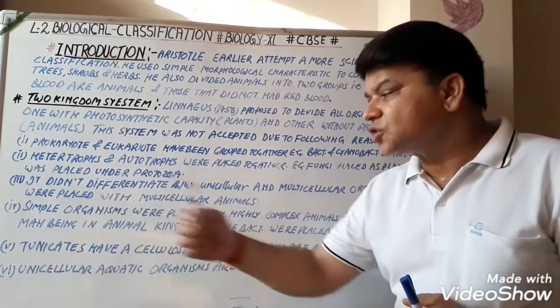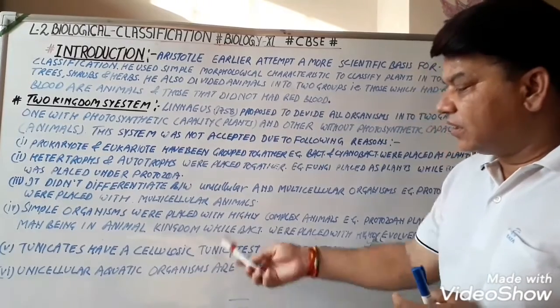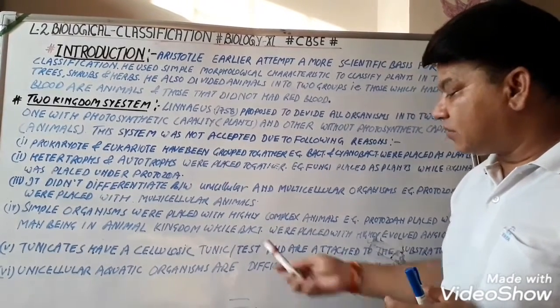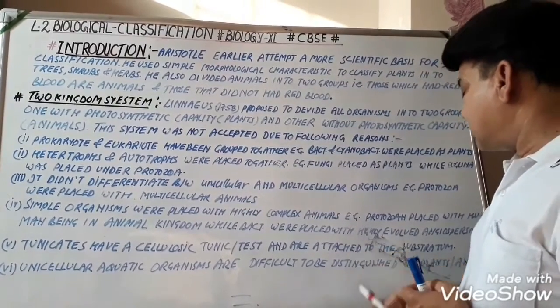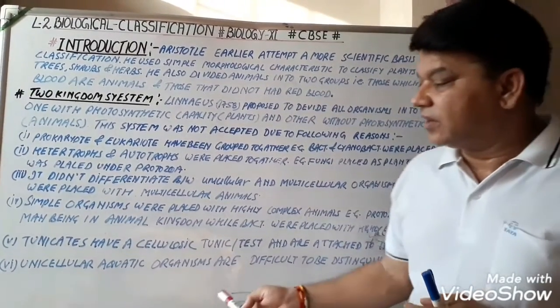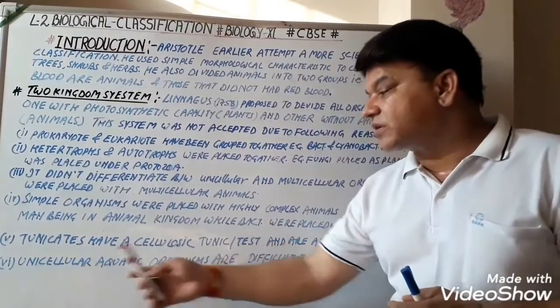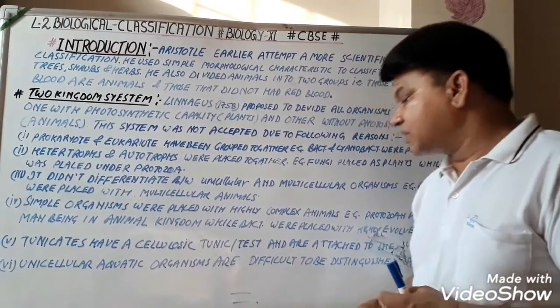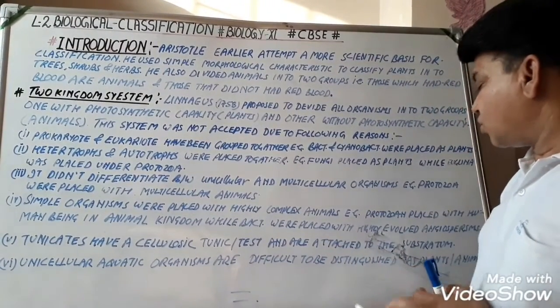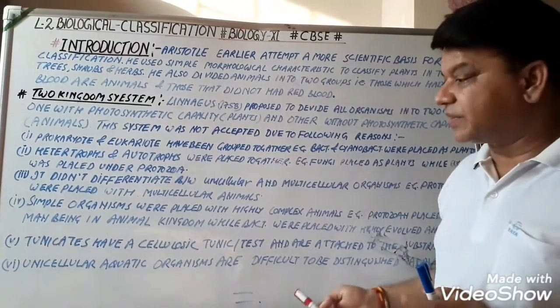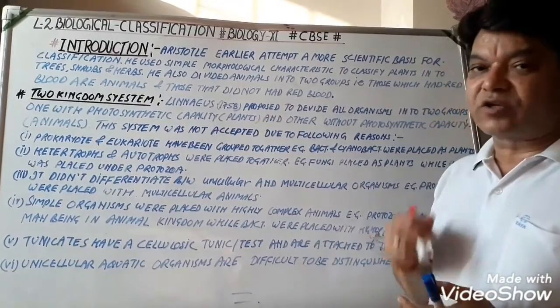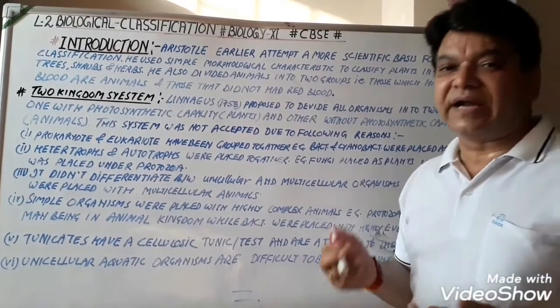Now, tunicates have a cellulosic tunic and are attached to the substratum. And the last one is that unicellular aquatic organisms are difficult to distinguish as plants or animals. It means unicellular aquatic organisms do not differentiate into animals and plants.